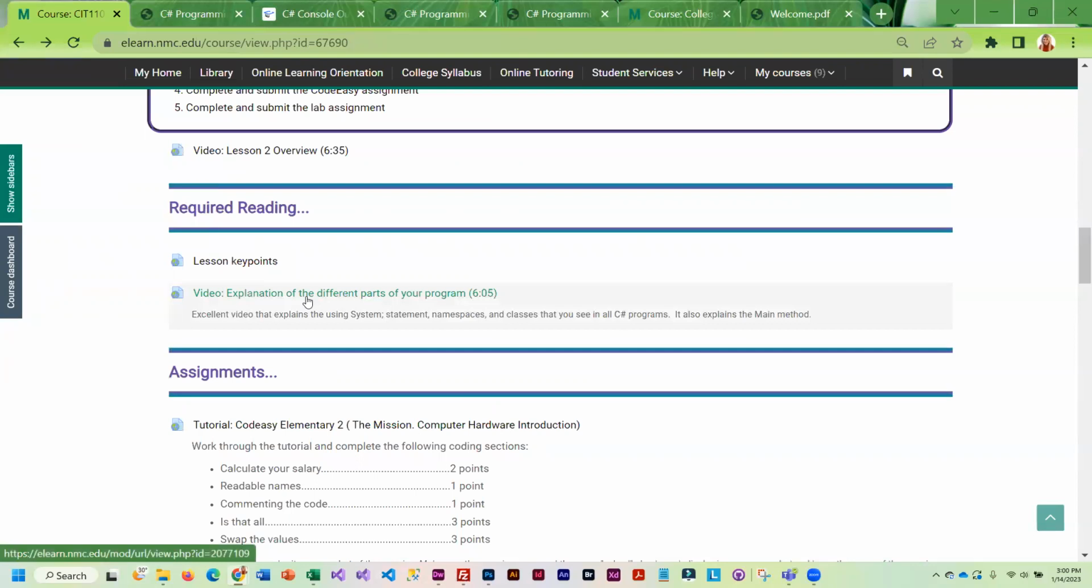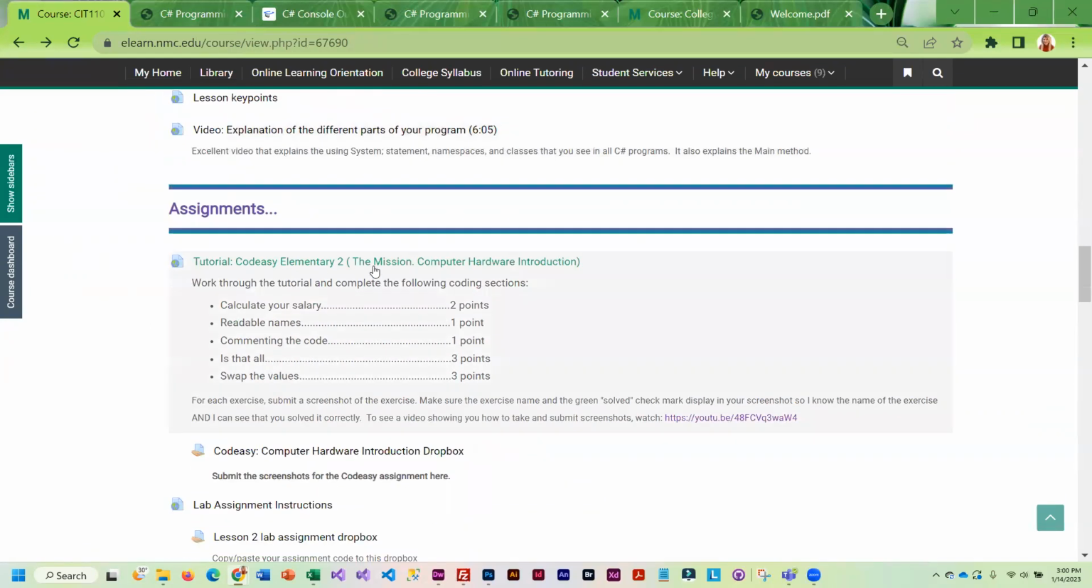I did include a video explanation of the program structure because at this point, I think it's really important for you guys to understand how these programs are structured. So please watch that. It is actually a Microsoft video that is very well done. And then once you finish with those, you're going to come down here for the Code Easy lesson.